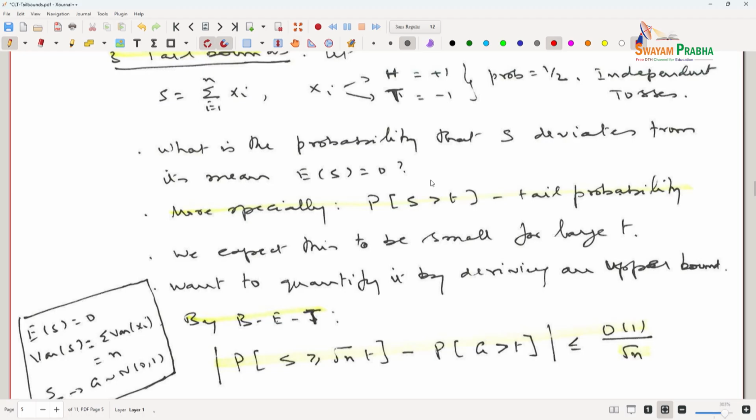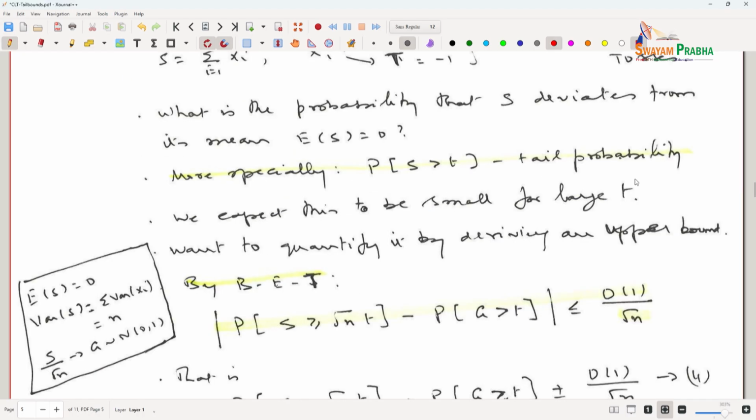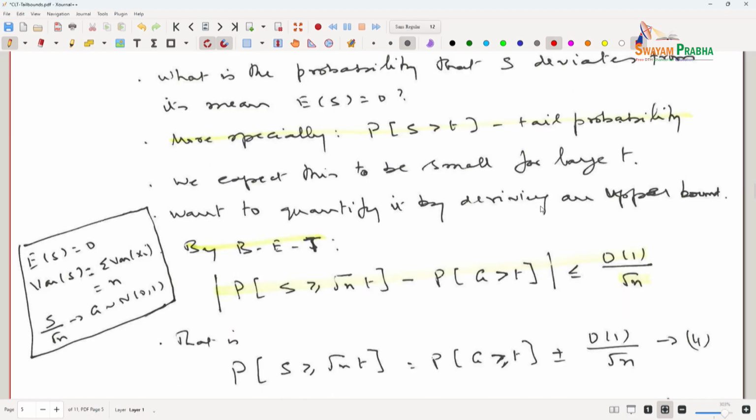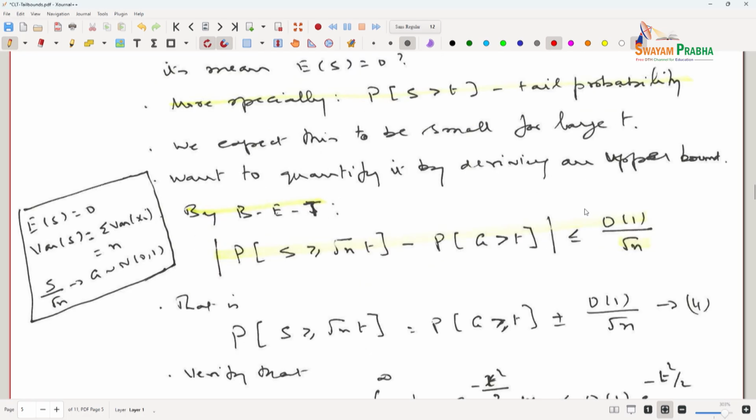So, I would like to be able to compute the probability that S deviates from the mean. I am interested in the tail probability. The deviation from the mean is equivalent to the tail. More specifically, I would like to find the probability that S is greater than t, that is a tail probability. We expect this to be small for a large t. We want to quantify it by deriving an upper bound, that is, an upper bound on the probability of the event that S is greater than t.